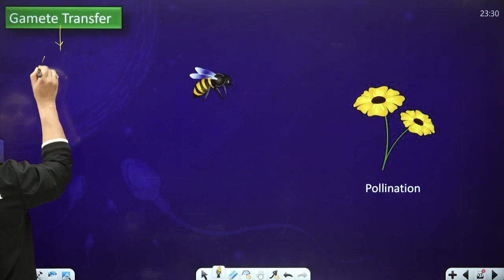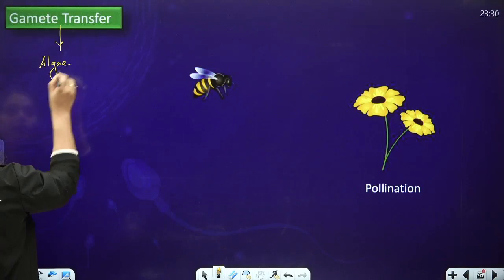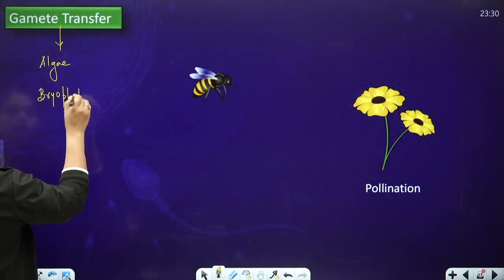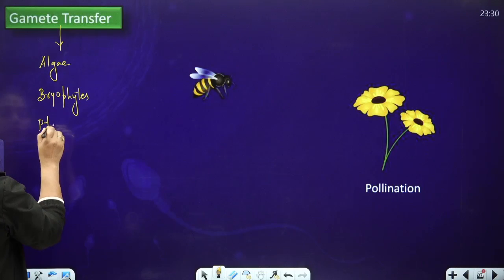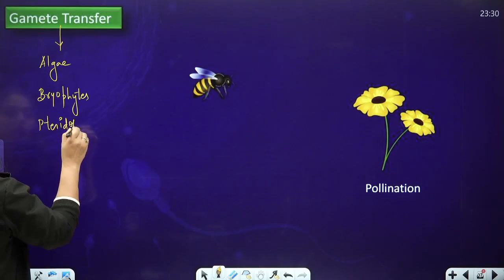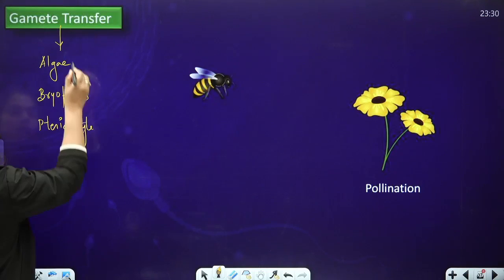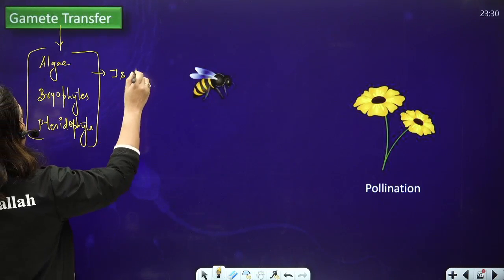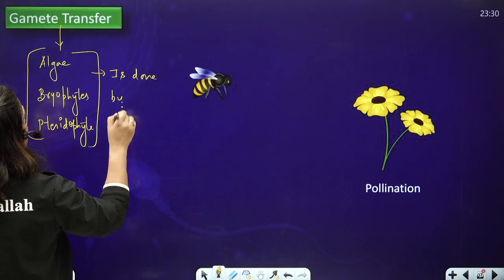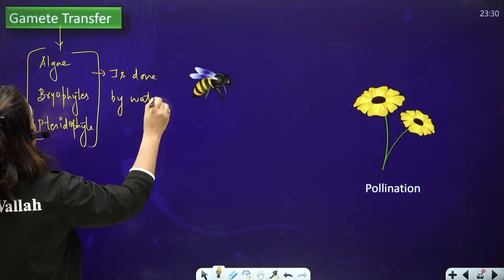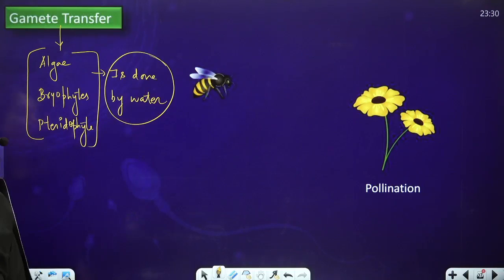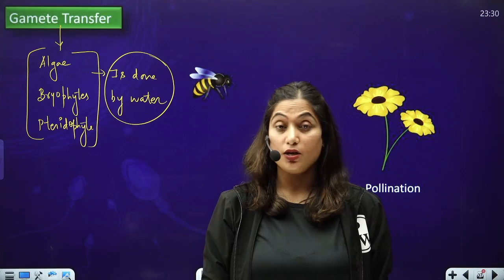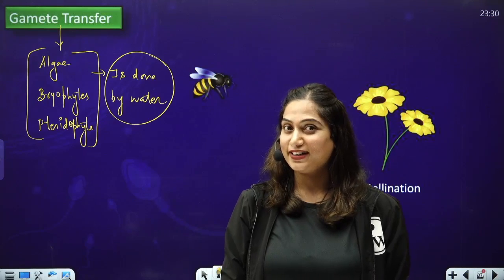In case of lower plants like algae, bryophytes, and pteridophytes, gamete transfer is done by water. This is important. In lower plants like algae, bryophytes, and pteridophytes, the gamete transfer is done by water.